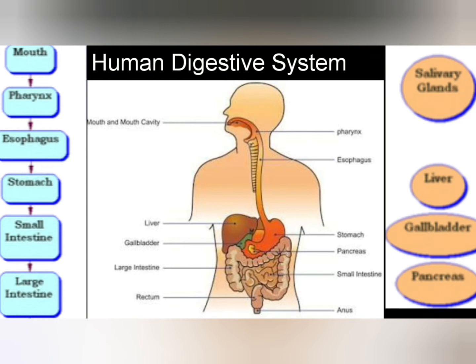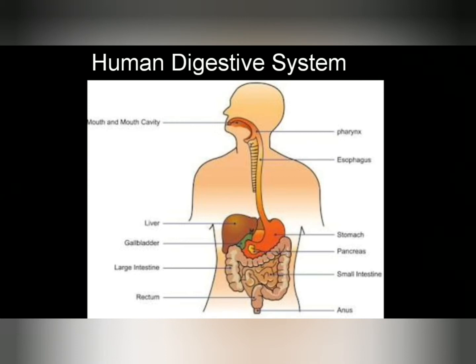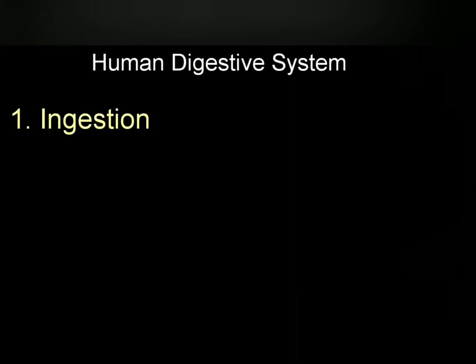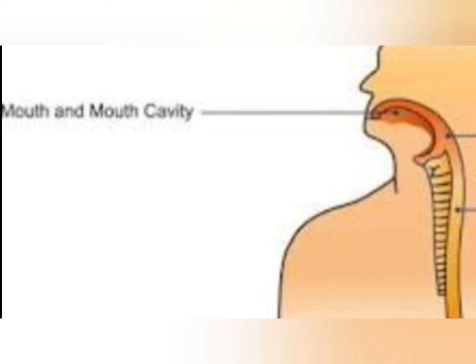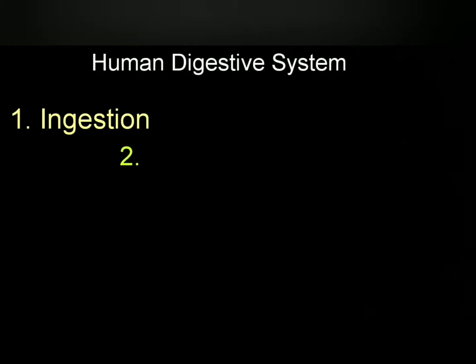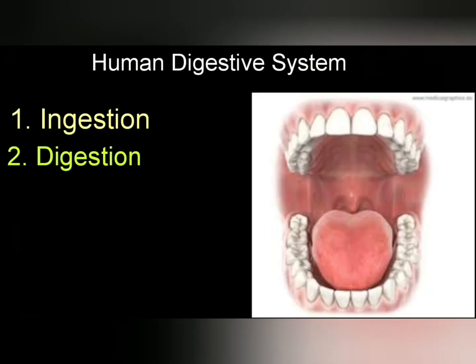Now let us discuss the details of human digestive process under the steps of nutrition. Like first step, that is ingestion. Human beings have a special organ for ingestion of food, that is mouth. The food is put into the mouth with the help of hands. So this is what? Ingestion. Second is digestion. Digestion of food begins in the mouth itself.